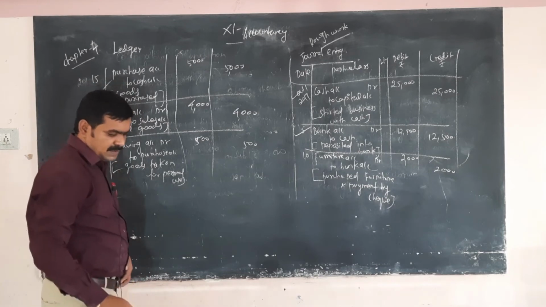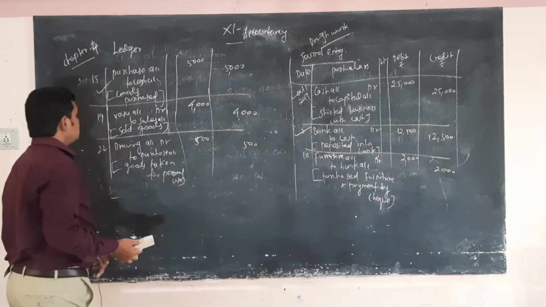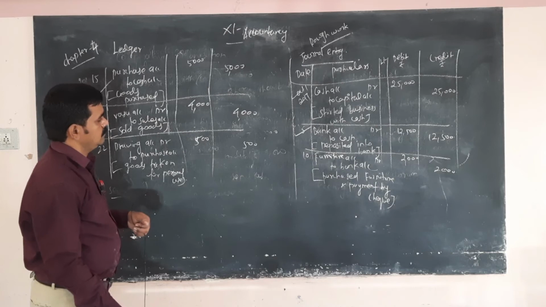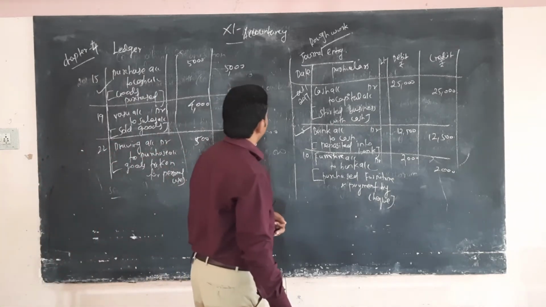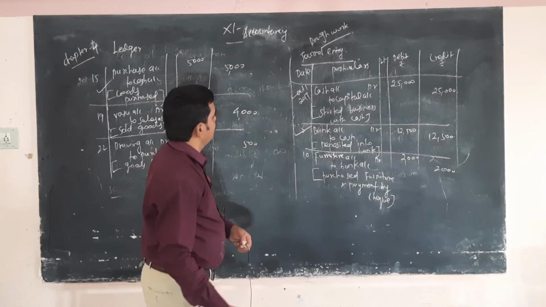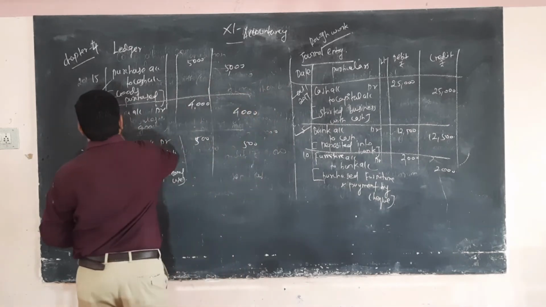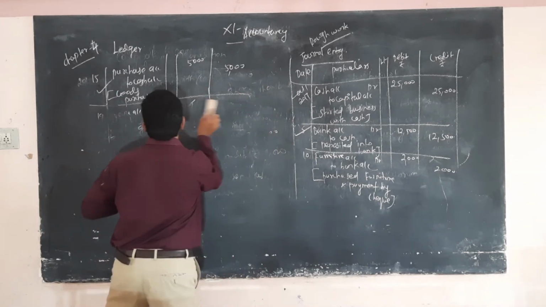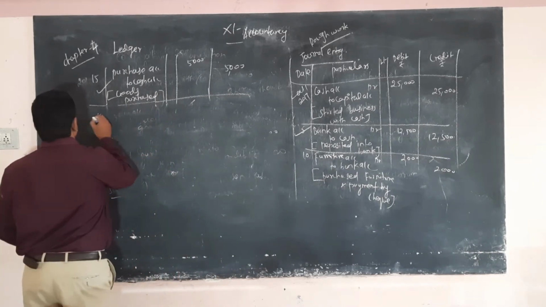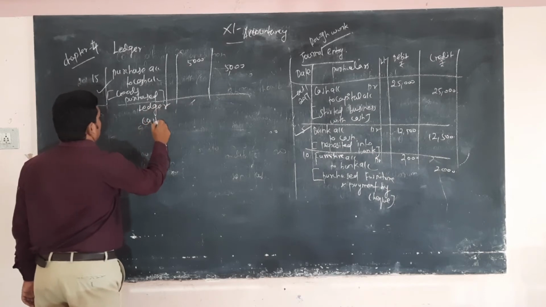So now we are going to open the cash account. These are rough work. Cash account.